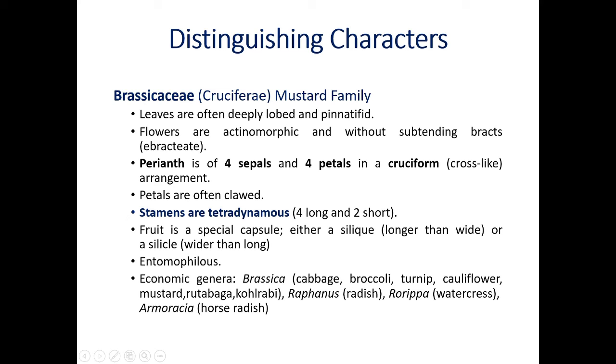Diagnostic characters. Leaves are often deeply lobed and pinnatifid. If you observe the leaf of Brassica, cabbage, you will see lobed and pinnatifid leaves, but leaves are simple. Flowers are actinomorphic. That means if you cut the flower through any angle, it is divided into two equal parts.